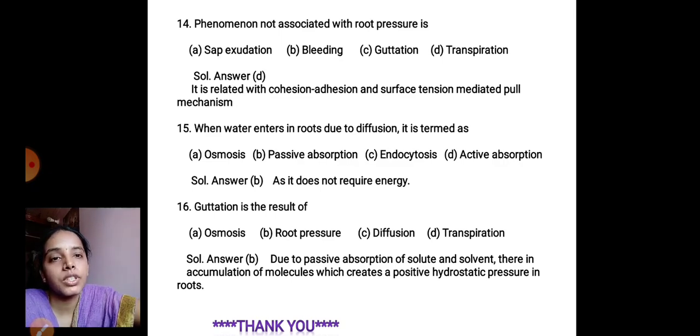So next question, guttation is a result of. So first osmosis, B root pressure, C diffusion, D transpiration.